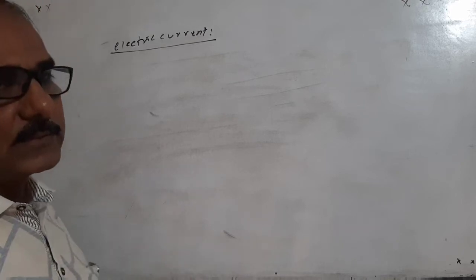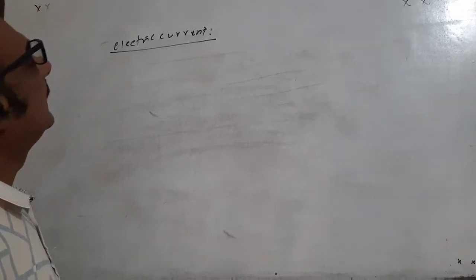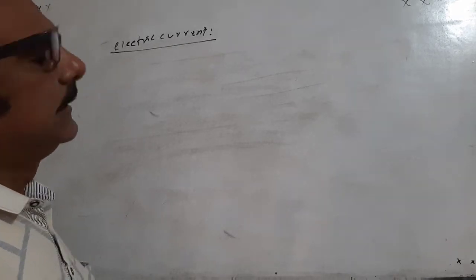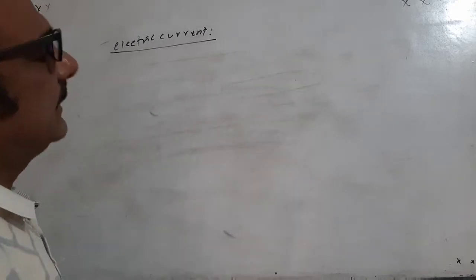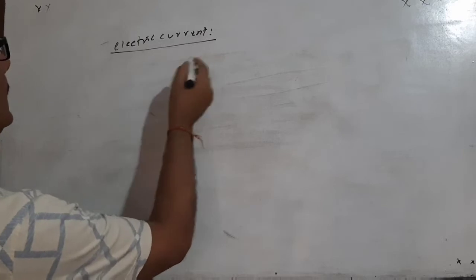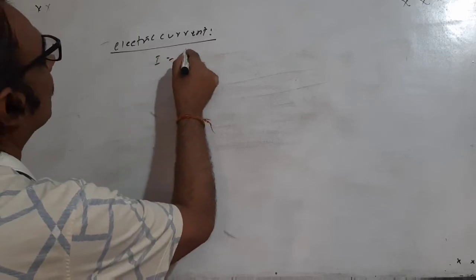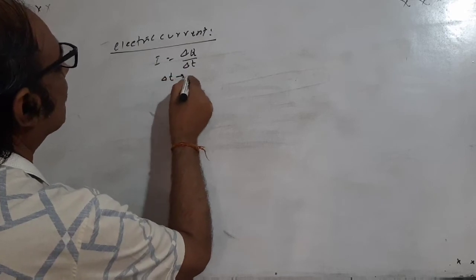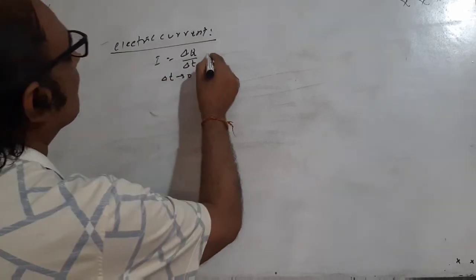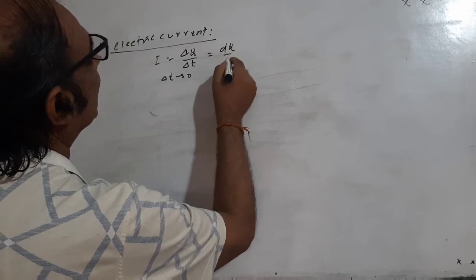The flow of charge in any area in any interval of time is defined as the electric current. Numerically, I equals delta Q by delta T when delta T tends to 0. This is also defined simply as dQ by dt.